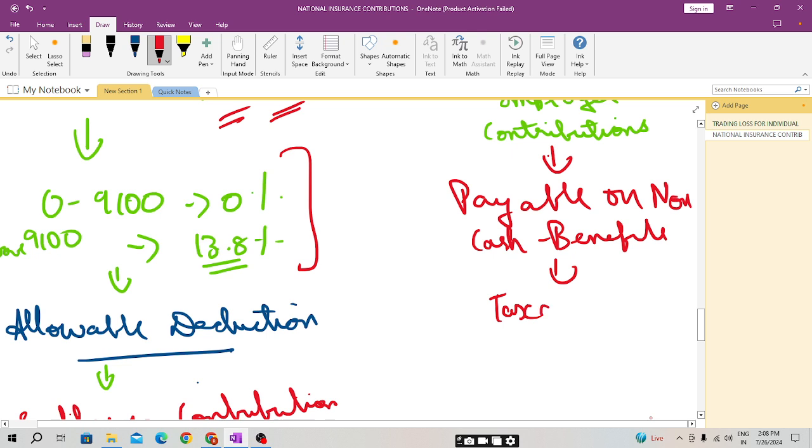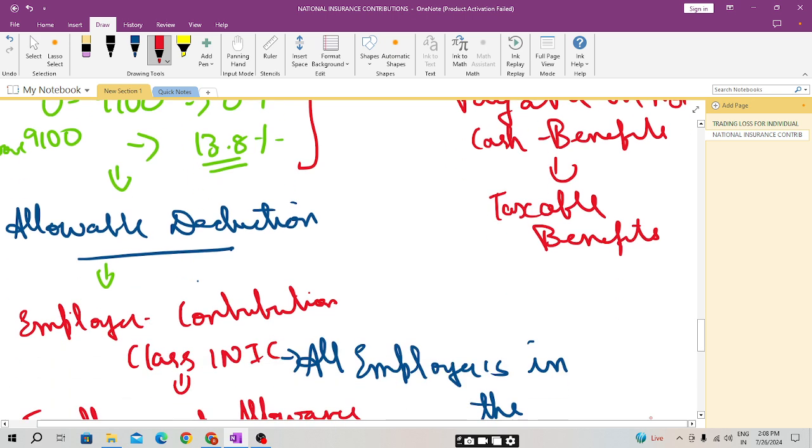It will be payable on the taxable benefits, I hope this is clear, and the rate is a 13.8% flat rate.